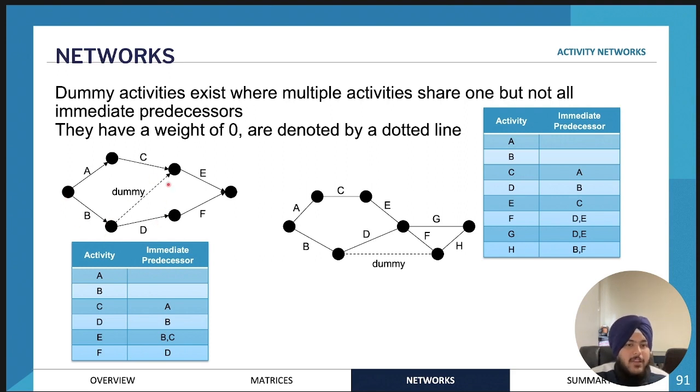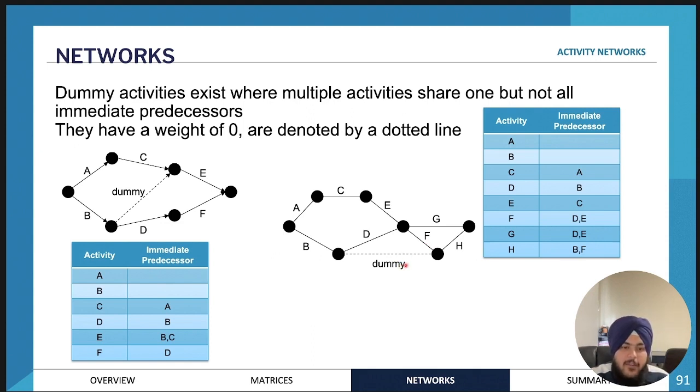So a dummy activity is where multiple activities share one but not all immediate predecessors. And by drawing up that dummy activity, essentially what we're showing is activity D has an immediate predecessor of activity B. But activity E has an immediate predecessor of activity C and also activity D, and also activity B. So that's what it's used to show.